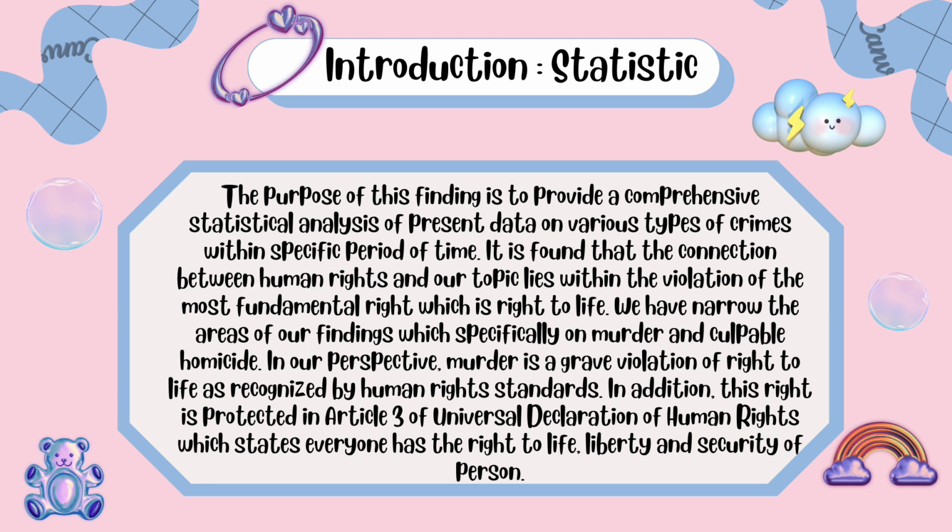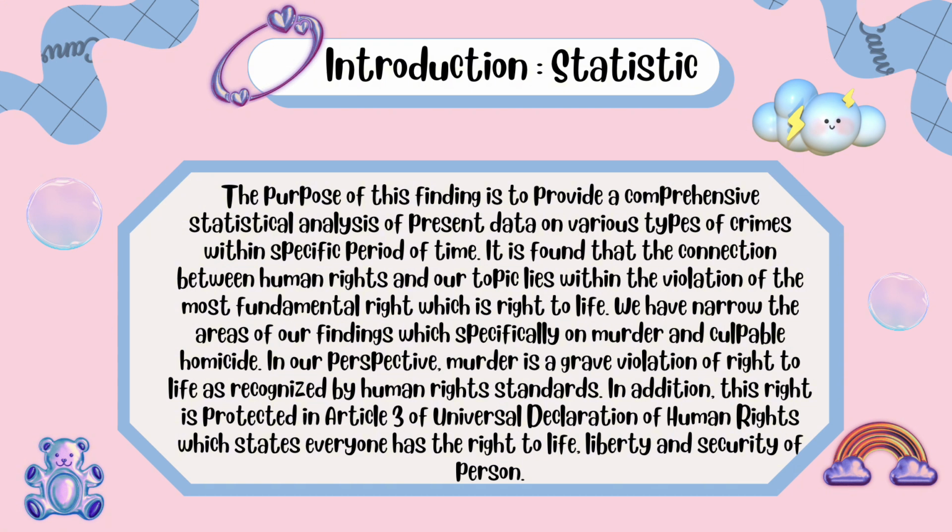Did you guys know that there are two types of crime index, which is violent and property crime? Violent crime consists of murder, rape, robbery, and causing injury. Property crime basically comprises house break-in and theft, vehicle theft, and other theft. However, the topic that we will be focused on and discussed today is one of the violent crimes, which is murder and culpable homicide.